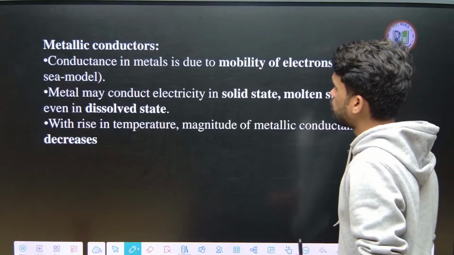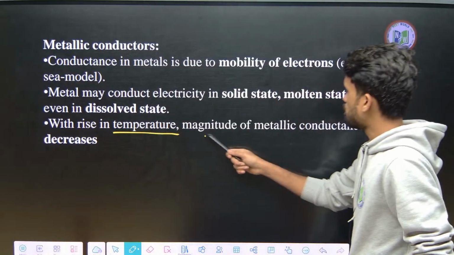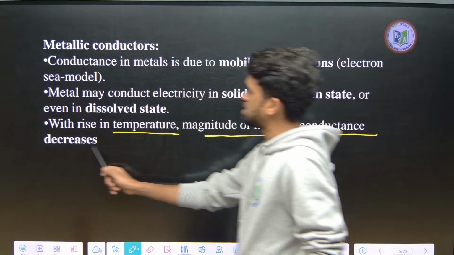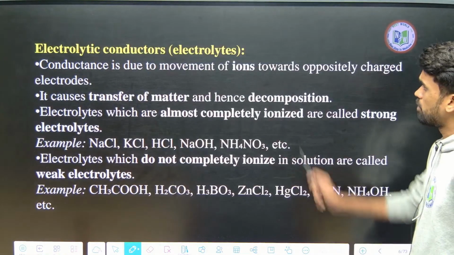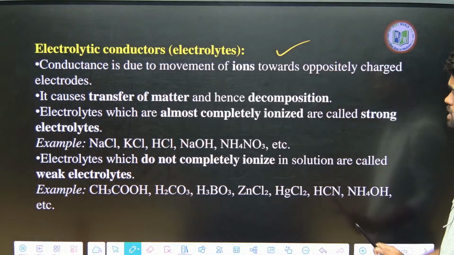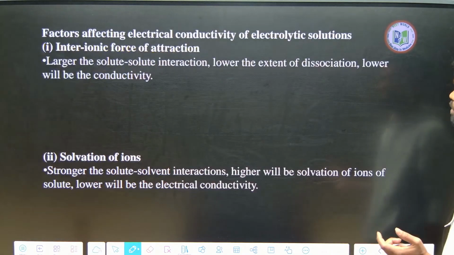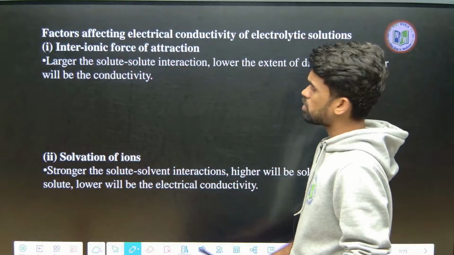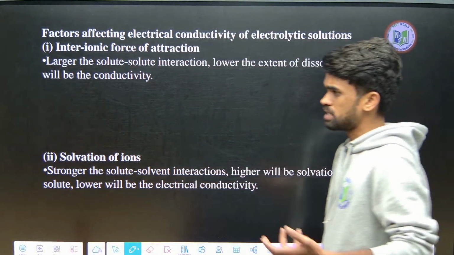Next we need to discuss, yes, metallic conductors are over. With a rise in temperature, the magnitude of metallic conductance decreases, right? Just now we have discussed it. When it comes to electrolytic conductance, this is what electrolytes show. Upon increasing the temperature, their ionic conductance also increases. This is what we discussed.